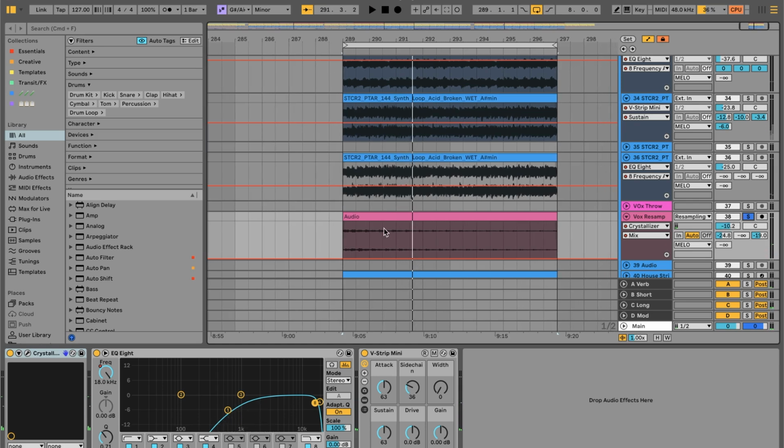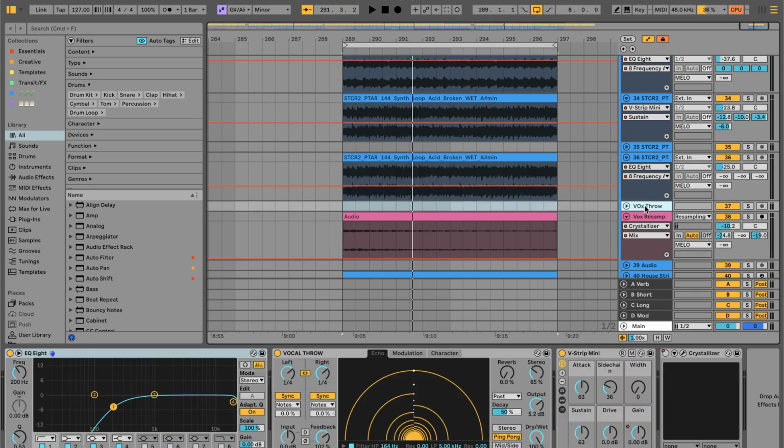So what this is, I basically will catch a section of the vocal where I want it to do a cool repeat. And I have this new little plugin preset that I made called Vocal Throw. Basically it's at quarter notes and it's all the way 100% wet, because what I want is, I don't want it to play the original vocal over top of the actual vocal track and then have it echo. I just want to capture the echo. So it's a cool little trick.